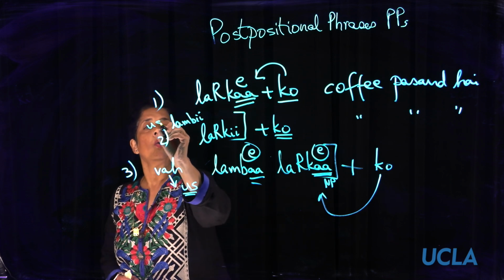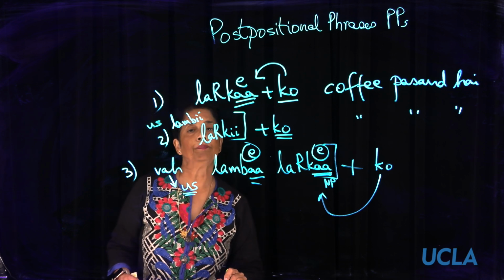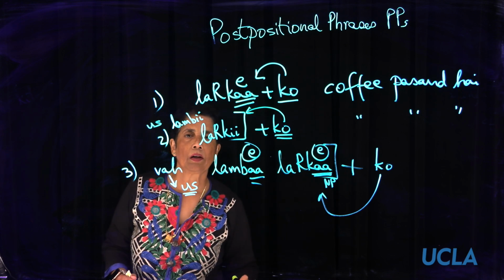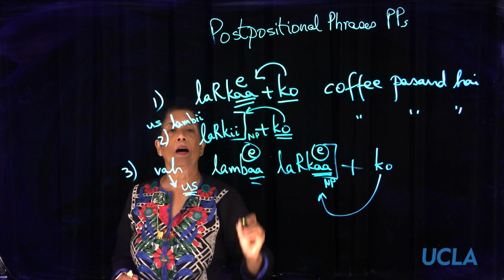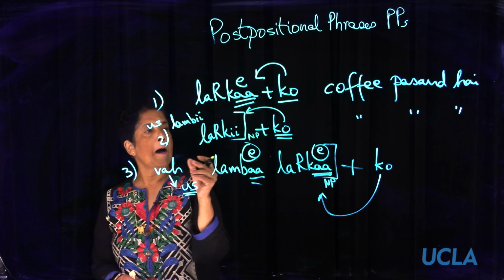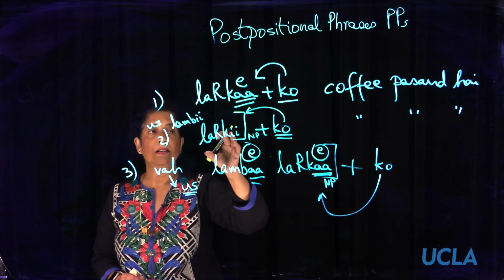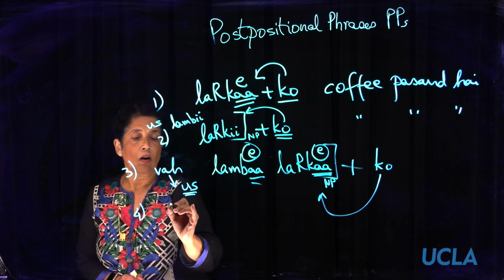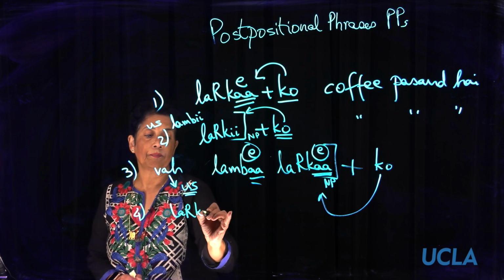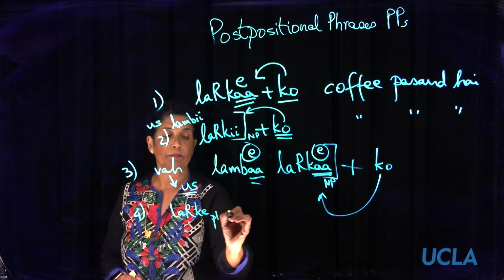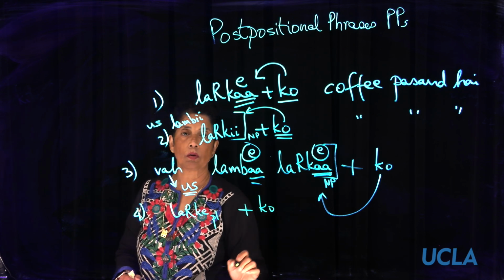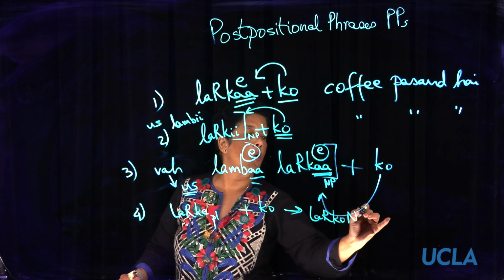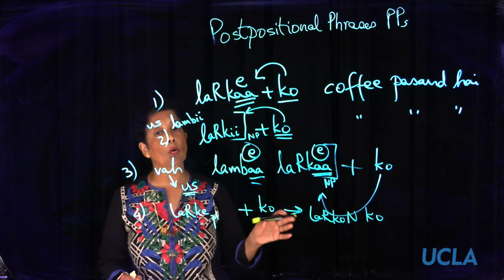So you will get us lambi ladki ko. Okay. So this postposition still triggers oblique on the whole noun phrase. And we mentioned that if this was plural, if you start off with ladke as plural and then attach ko, you will get the plural rule applying and you will get ladkon ko coffee pasand hai, ladkon ko coffee chahiye.